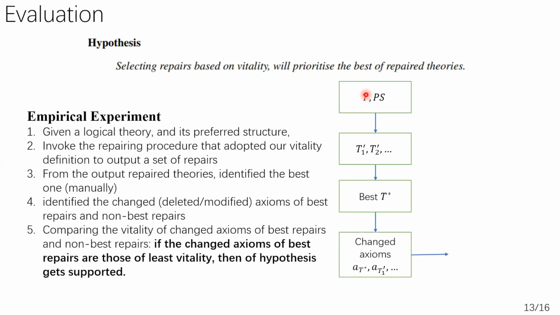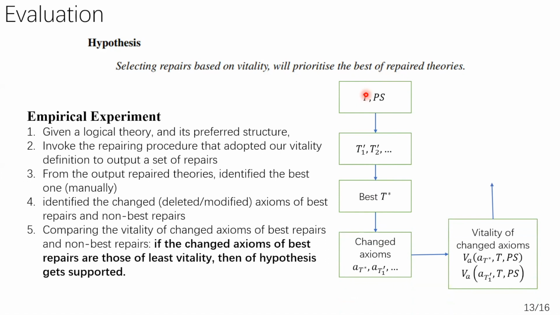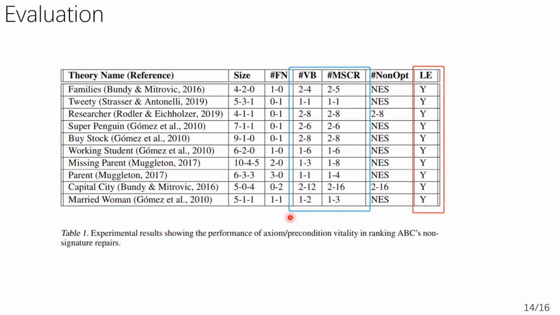Then we identify the changed axioms of the best repairs and the non-best repairs, compute the vitality of these changed axioms, and compare them. We expect that if the changed axioms of the best repairs are all those of the least vitality, then our hypothesis gets supported.